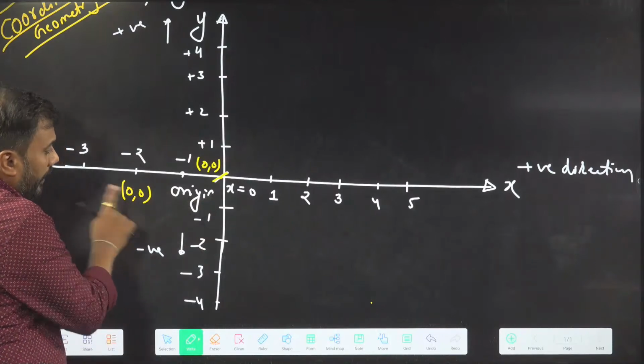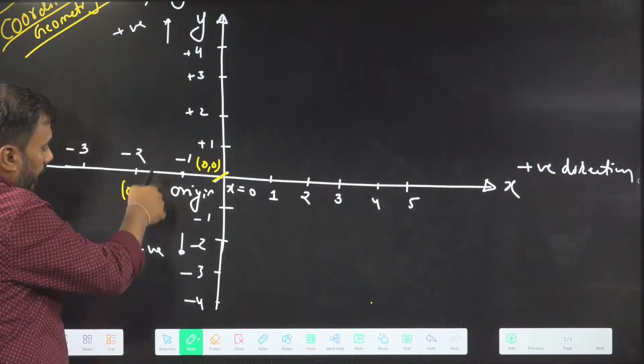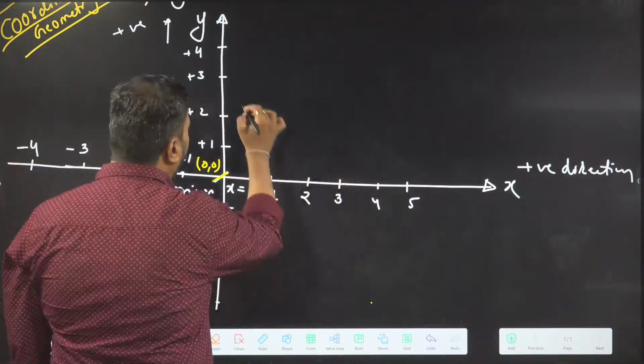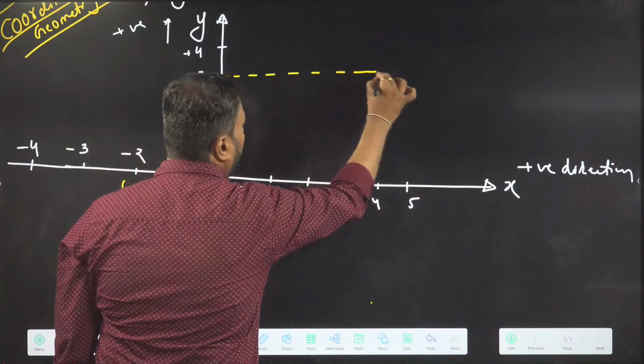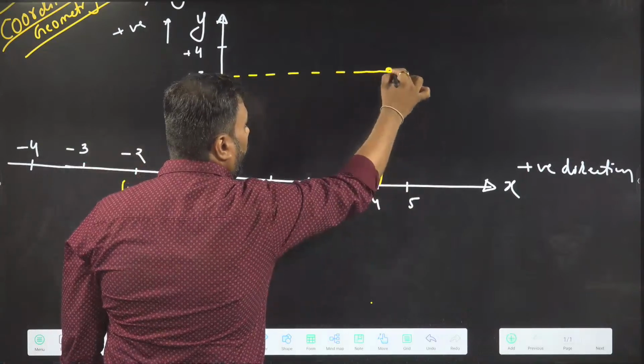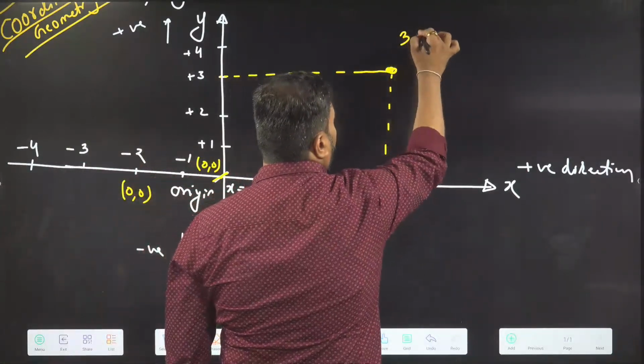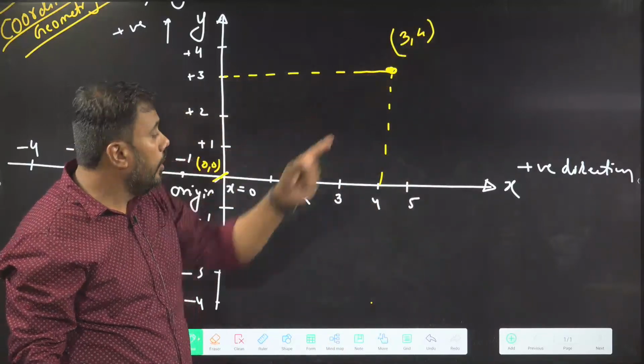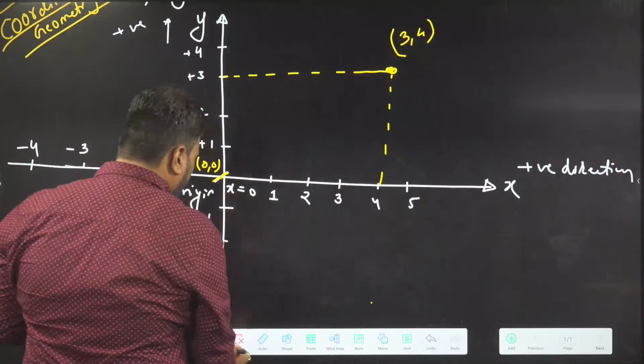Usually we show x and y like this, in brackets, we will show the value of x and y. If I have a point, let's say (3, 4), if I have point here, (3, 4). So point (3, 4) means along the, sorry, I have written this wrong.